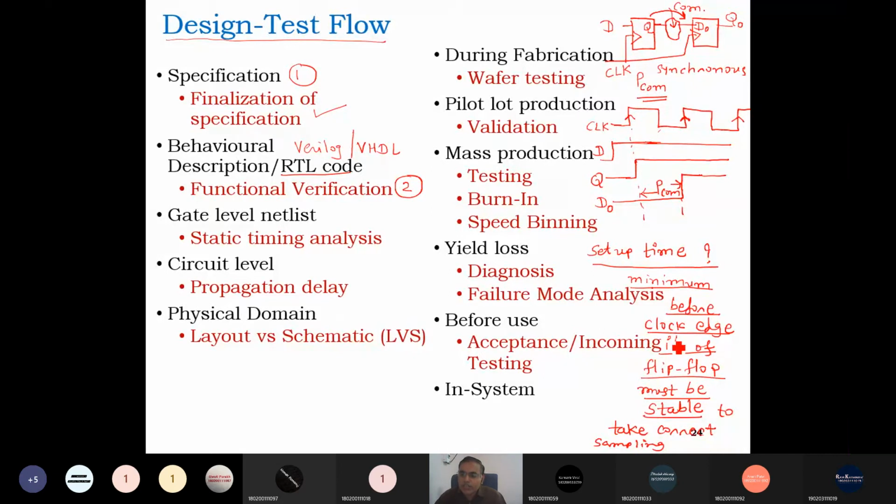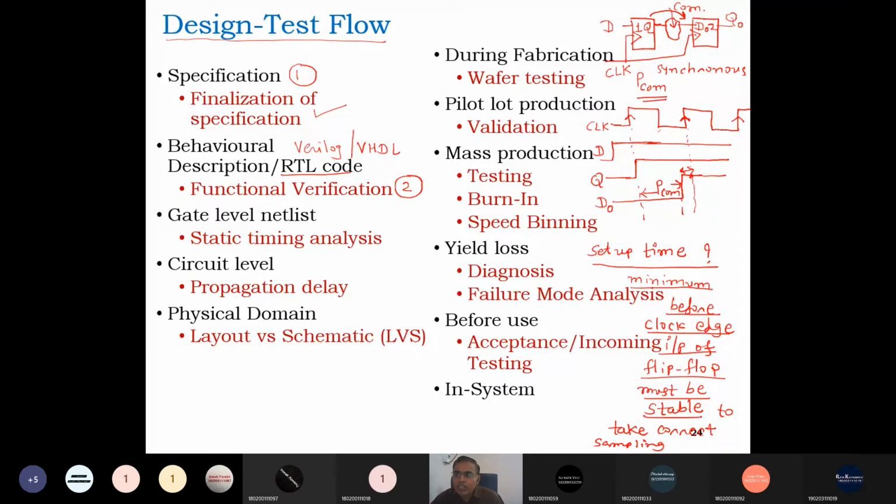So setup time is the minimum time before the clock edge that the input of the flip-flop must be stable to take a correct sample of the input. Right? So here we have to give D0 the previous output of the first flip-flop, which is Q. We have to provide the Q output to D0 before the setup time of the clock edge, then it takes the correct sample.